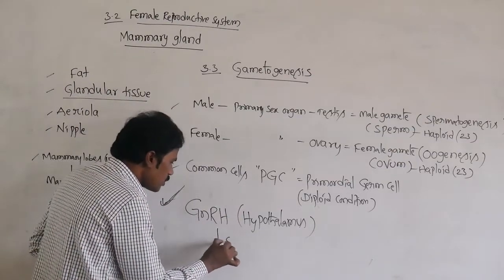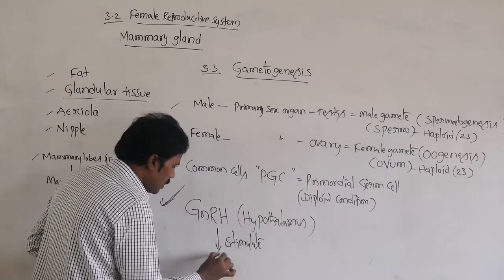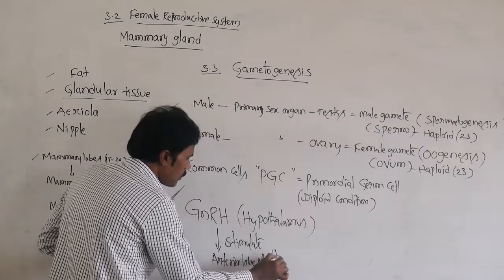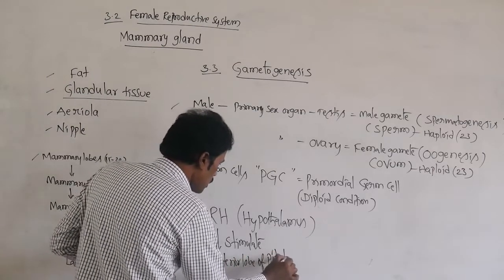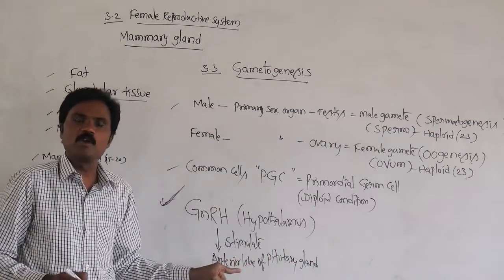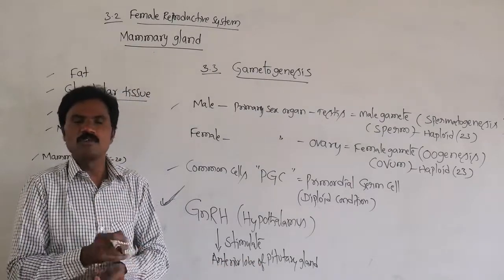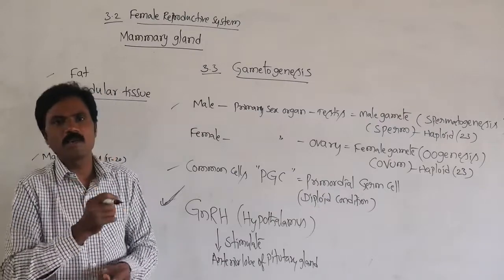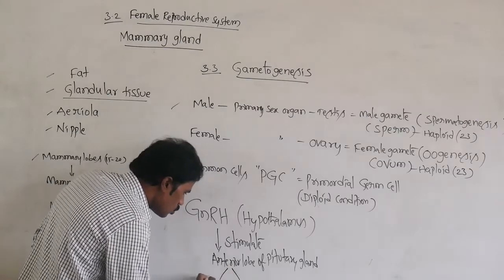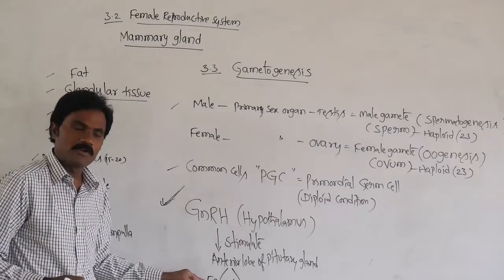Whenever it stimulates the anterior lobe of the pituitary gland, it secretes two hormones, that is follicle stimulating hormone as well as luteinizing hormone. Then it releases two hormones, FSH and LH. What is the full form of FSH?